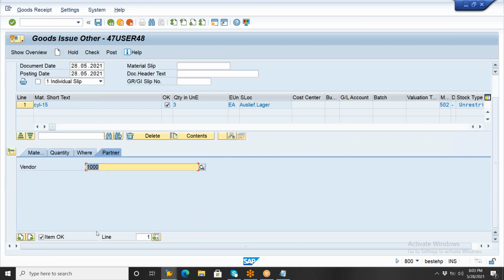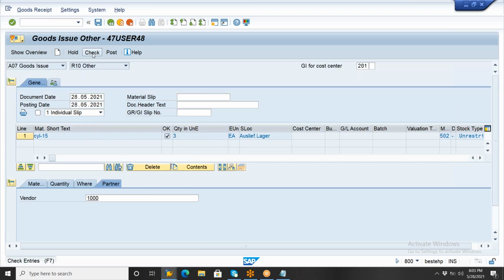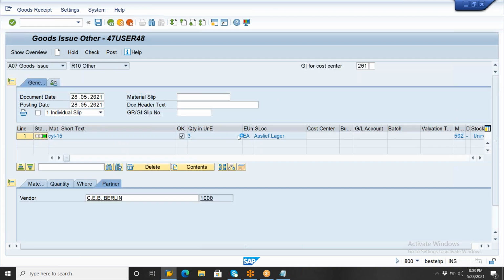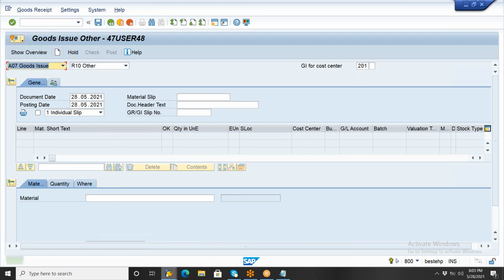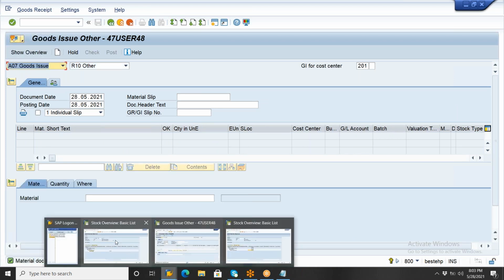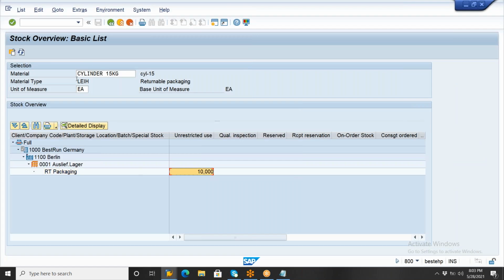This is not received with any PO, so this is the way we need to return. Click on check and post here. Once it is posted, the stock will automatically be decreased. So go to the RT packing material, the cylinders, and if you refresh, the stock will automatically be decreased here. This is about today's RT packing material.